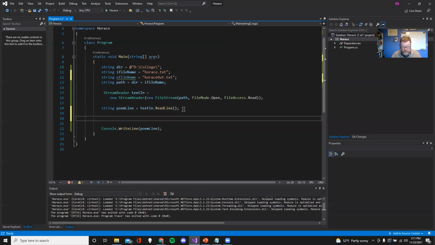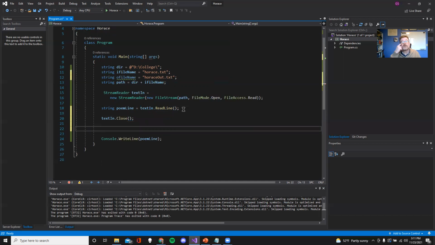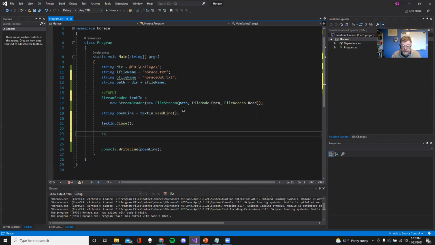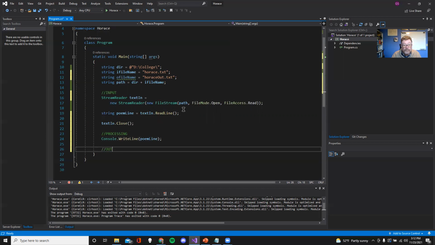Oh, by the way, remember how Grant feels about this. We want to always close when we're finished with the file. So we're going to close the file. I'm going to quickly pull this in a little bit and reinforce the fact that this is the input. We're going to reinforce the fact that there's going to be processing here, which I don't really have any at this point. And then I'm going to have an output section. Here's where I'm going to actually write the thing out.